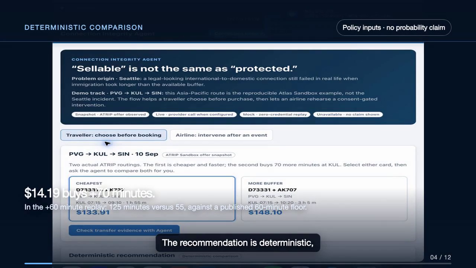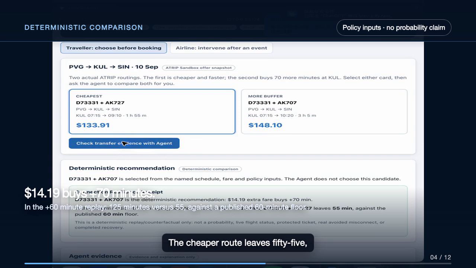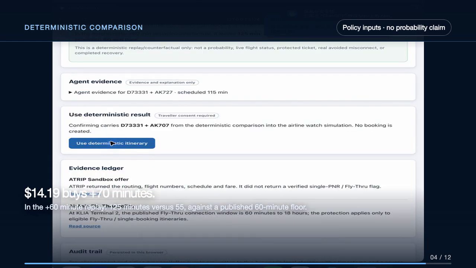The recommendation is deterministic, not an LLM opinion. After a 60-minute delay, the buffered route leaves 125 minutes. The cheaper route leaves 55, below the published 60-minute floor. This is a counterfactual, not a probability.